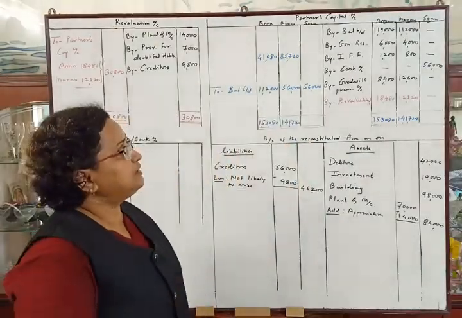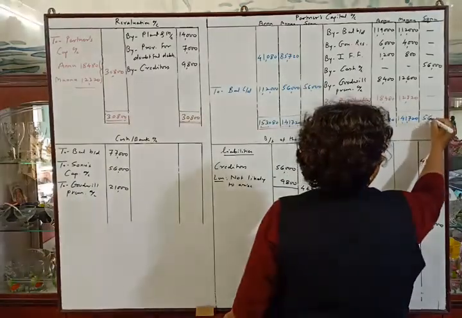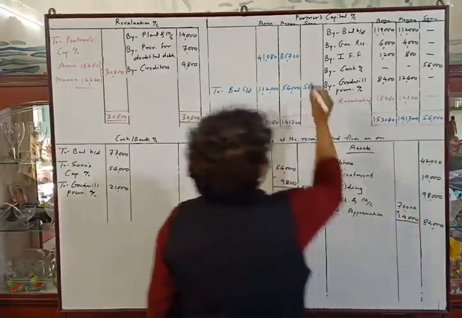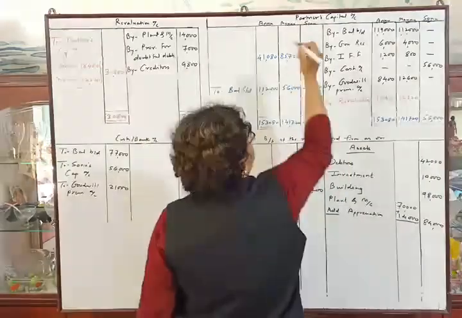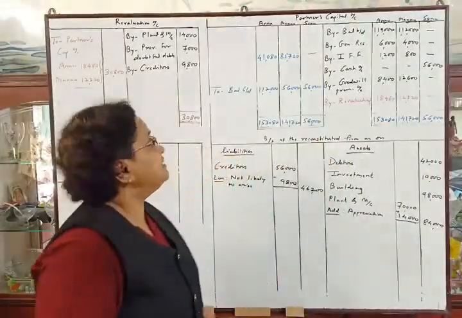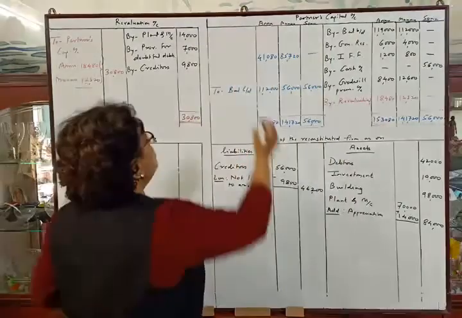Now the third partner, Sonu's credit side total is 56,000 and debit side total also is 56,000. There will not be any balance in his column. Now this balance, we will name it as to cash account.